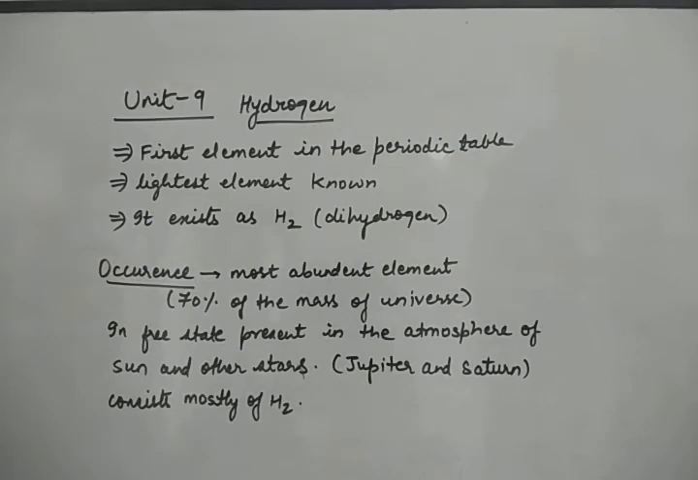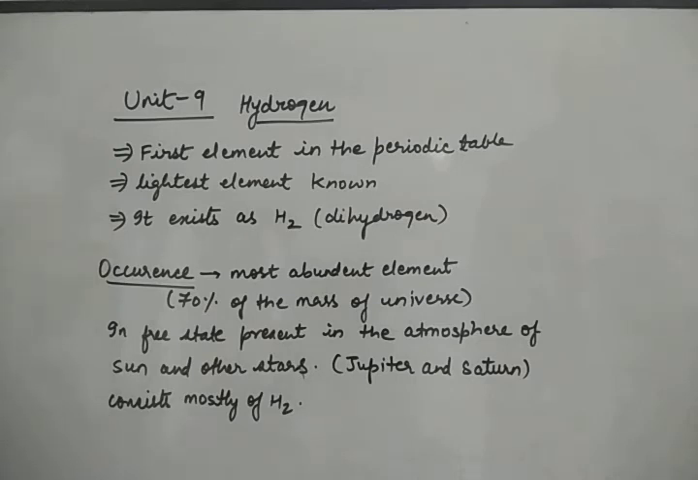Hello students, let's begin with the next unit of our syllabus, unit number 9, hydrogen. We all know about hydrogen. We have seen hydrogen in the periodic table. It is the first element in the periodic table. Its atomic number is 1. It is the lightest element known.